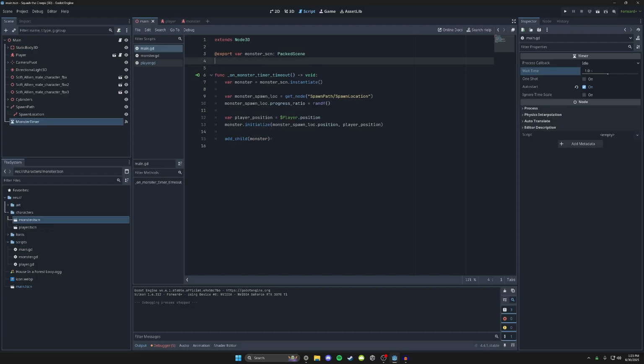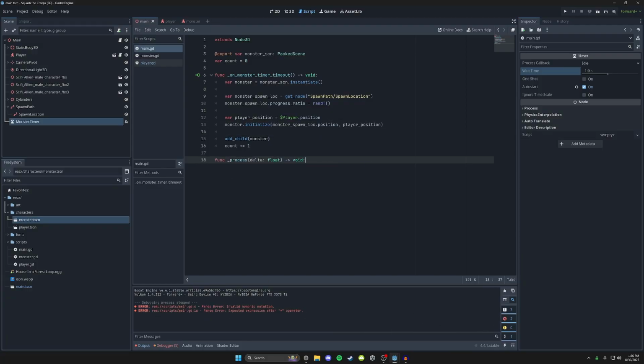I want to make it speed up over time. So let's see if we can do that real quick here. Let's do an export var. No, we're just gonna do a var counter. Count, we'll set it equal to 0. So every time we loop through this and every time we add a new monster, we are going to increment count. Can I not do the increment operation? Why are these not going away? Are they supposed to go away? Can I clear them? I don't know why they're still there.